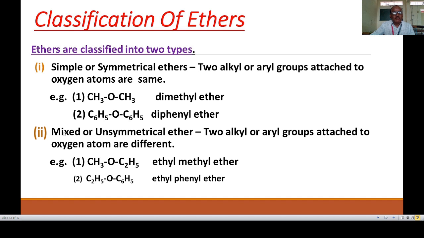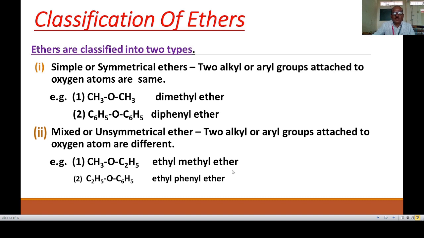Then the second type is a mixed or unsymmetrical ether. Here the two alkyl or aryl groups attached to the oxygen atom are different. The example of that type of ether is CH3OC2H5. Here one group is ethyl, one is methyl. In nomenclature, you take alphabetical order first, so ethyl comes first.